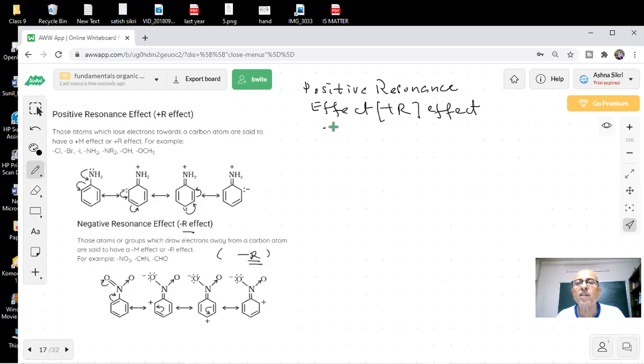See, there are atoms or groups which are attached, and they can lose electrons towards a carbon atom.